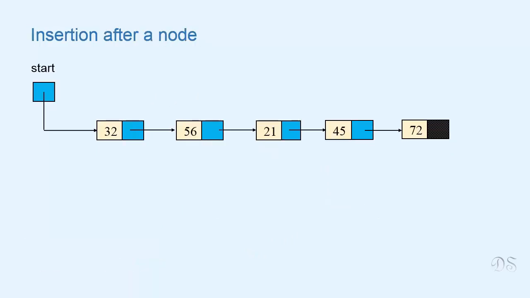First, let's see how we can insert a new node after a given node. Suppose we are given a value x and we have to insert a new node after the node that contains x. If x is 56, then in this list we have to insert a new node after this node. That means we have to insert a new node between these two nodes. And for that, we need a reference to this node.